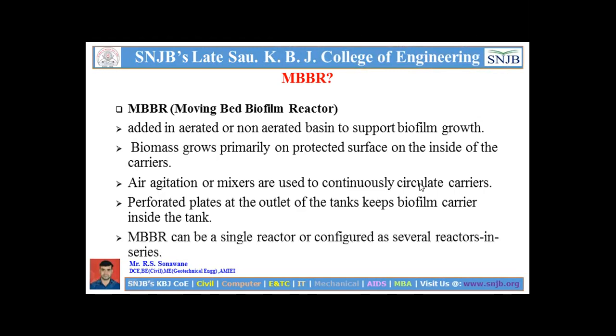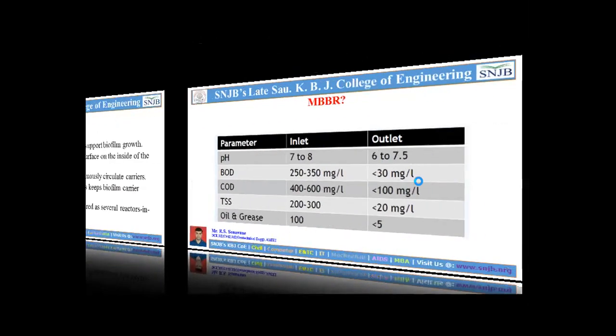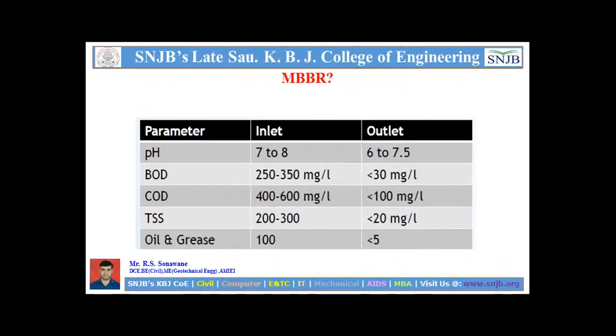So MBBR can be a single reactor configuration or several reactors in series. When it is provided in the particular unit, pH can be maintained. If the inlet sewage water pH is 7 to 8, then after reacting with the biofilm reactor, the outlet will be maintained at 6 to 7.5 pH.